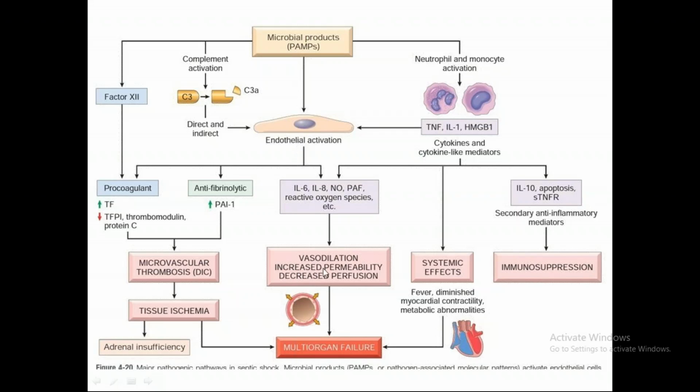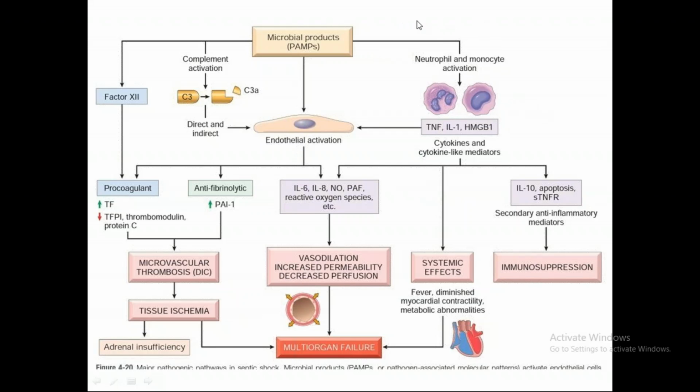Why is there decreased perfusion? Because there is vasodilatation, there is leakage, blood has gone out into the interstitium, there is interstitial edema, which has compressed the distal small vessels, and there is the coagulation cascade, a procoagulant state in the body leading to microvascular thrombosis. This will also further lead to decreased perfusion and tissue ischemia. What will all these things together do? Multi organ failure. So the end result of sepsis is multi organ failure.